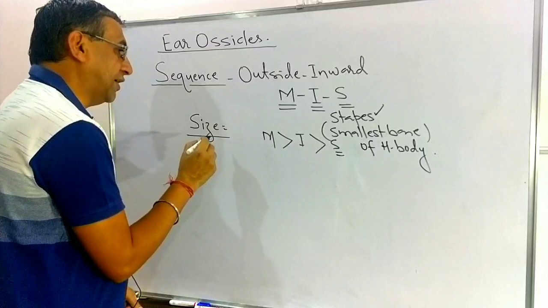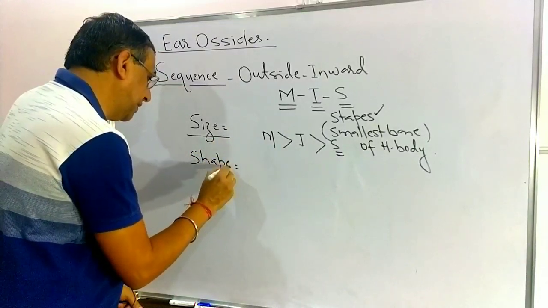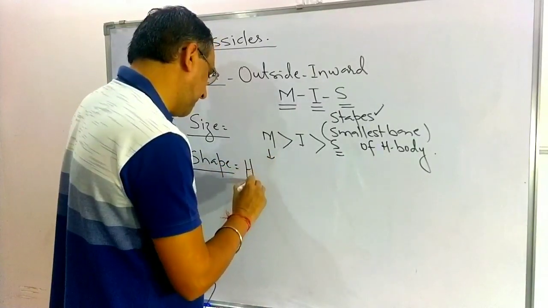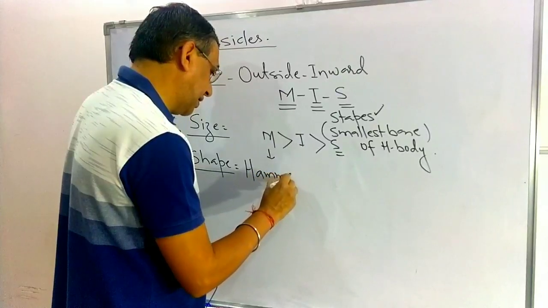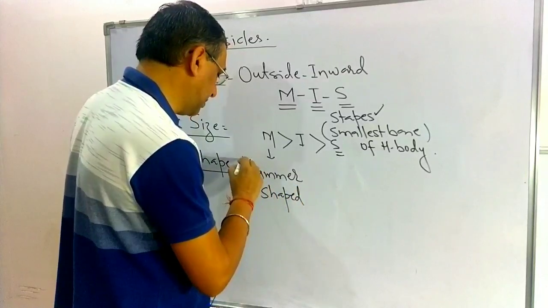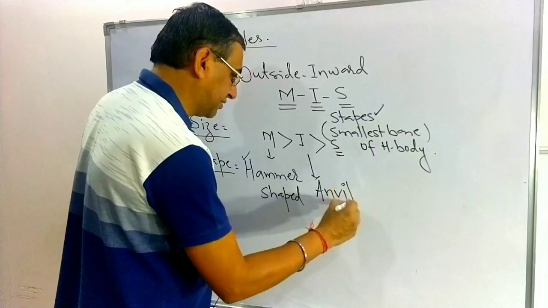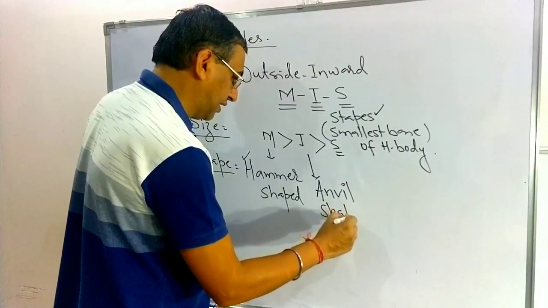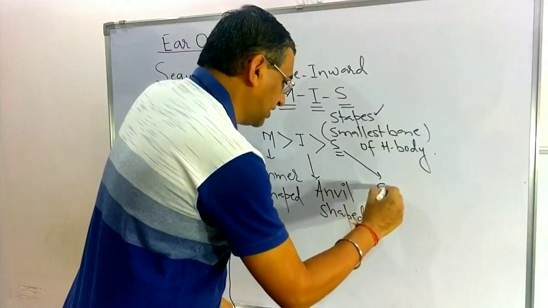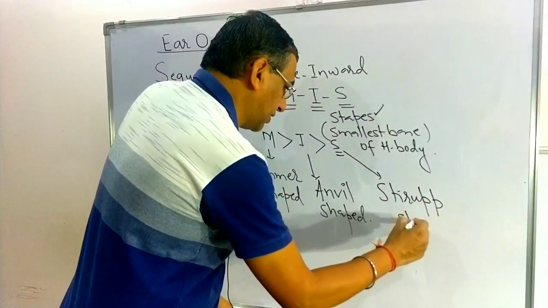When we talk about their shape, the malleus is hammer shaped. Incus is anvil shaped. And stapes is stirrup shaped.